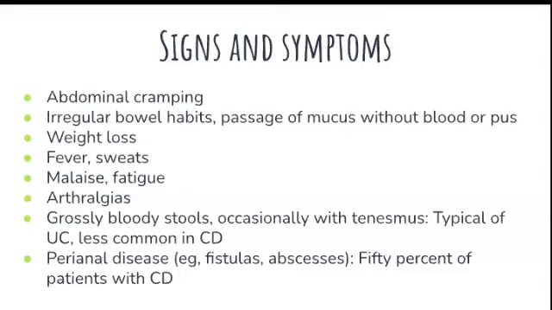So signs and symptoms: abdominal cramping, irregular bowel habits, passage of mucus without blood or pus, weight loss, fever and sweats, malaise, fatigue, arthralgias, that is pain in the joints. The patient may report bloody stools, which is typically seen in ulcerative colitis and less common in Crohn's disease. Perianal diseases like fistula and abscess, 50% of the patients with Crohn's disease will have fistulas and abscess. So you can mention the signs and symptoms like this.